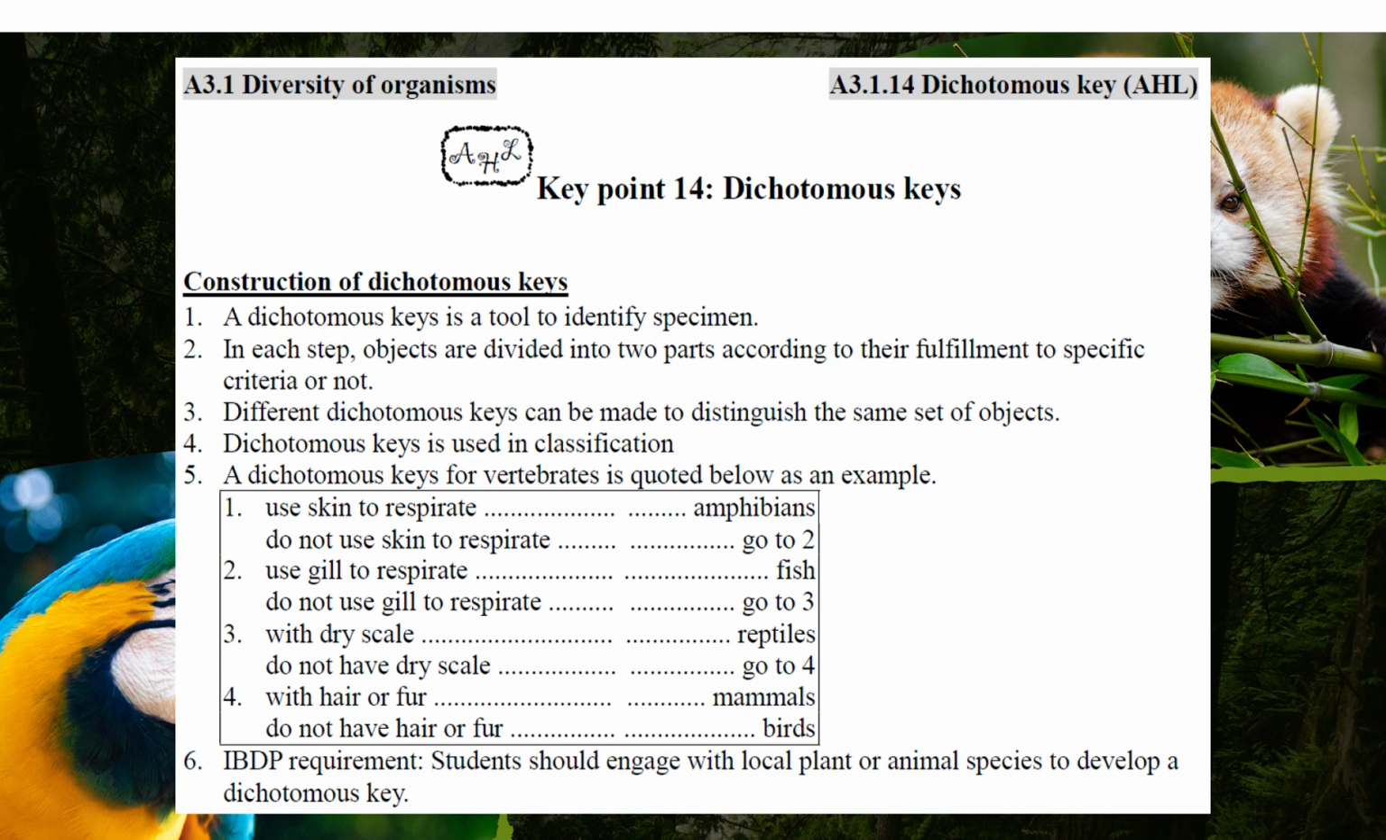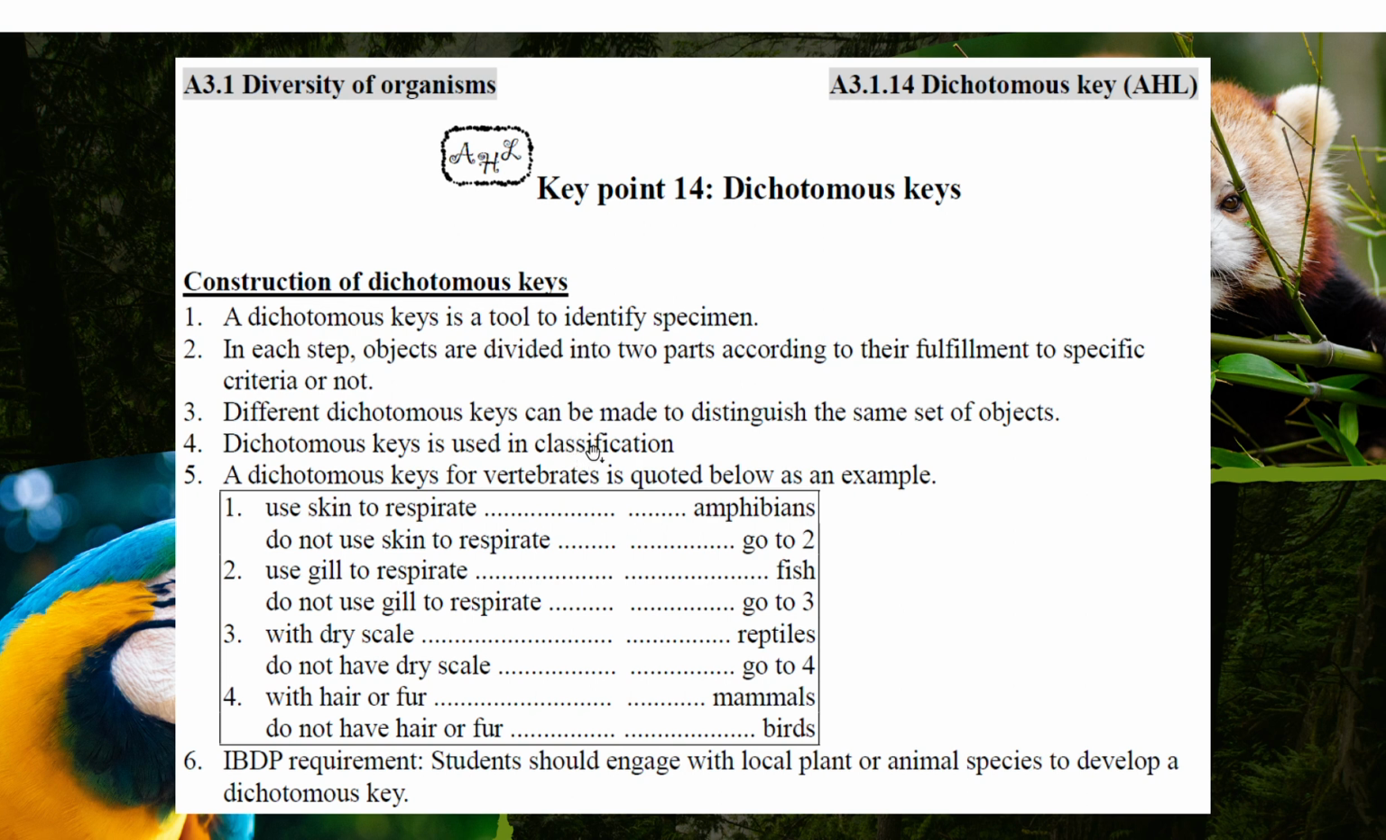And we have another way to distinguish between species. This is something that we need to do in the laboratory or during lesson time. Okay, we call it a dichotomous key. So a dichotomous key is a binary system, a tool to identify specimens, and we apply this tool to different species. Okay, in each step, they are divided into two parts. Okay, yes or no. Always a yes or no question. Remember, yes or no. You can't ask 'red or yellow?' No. 'Red or not red?'